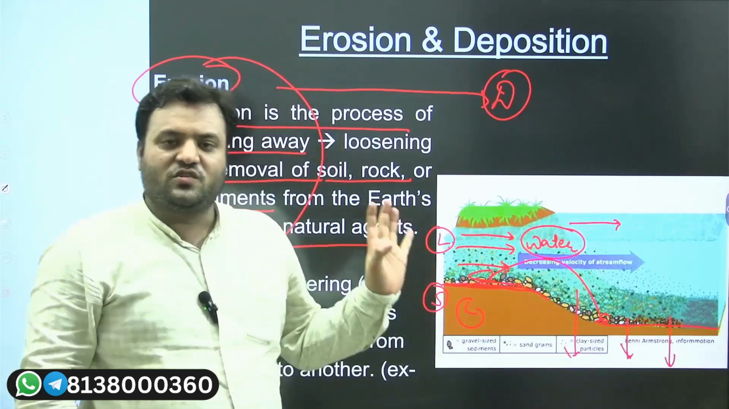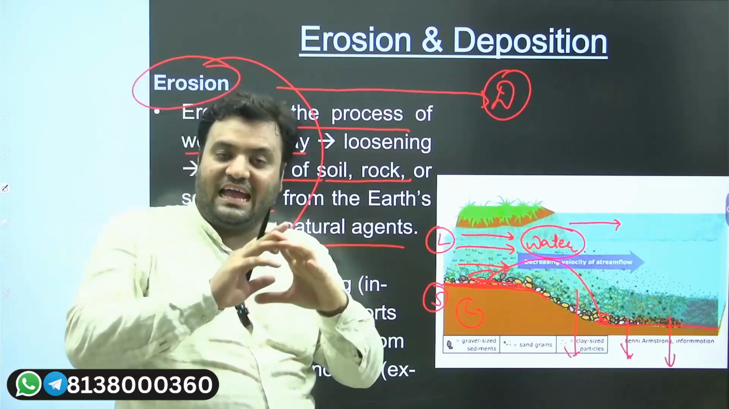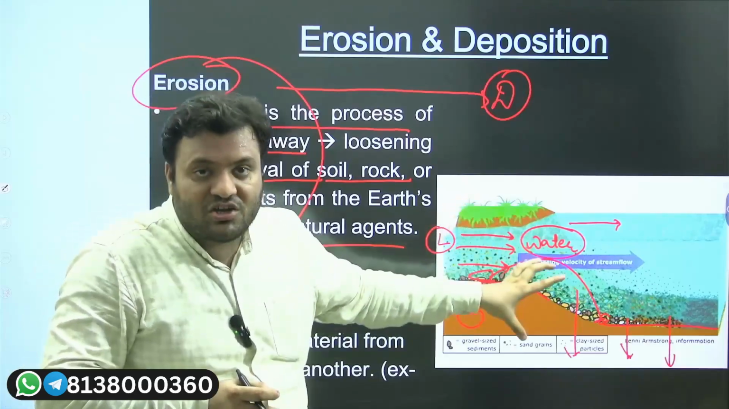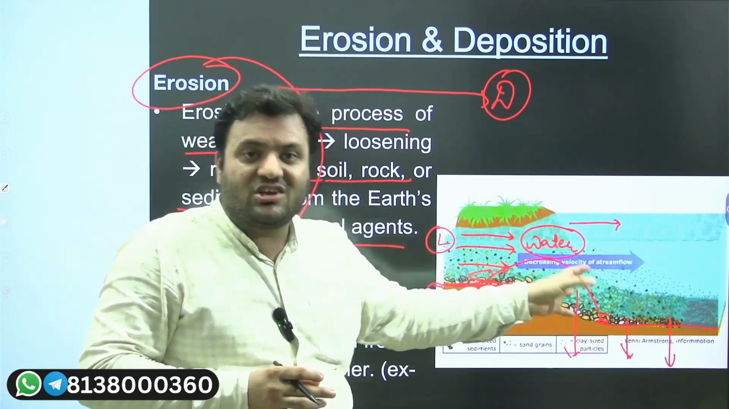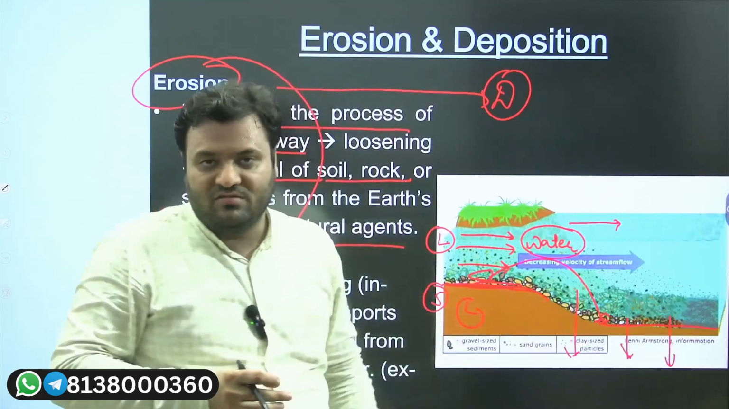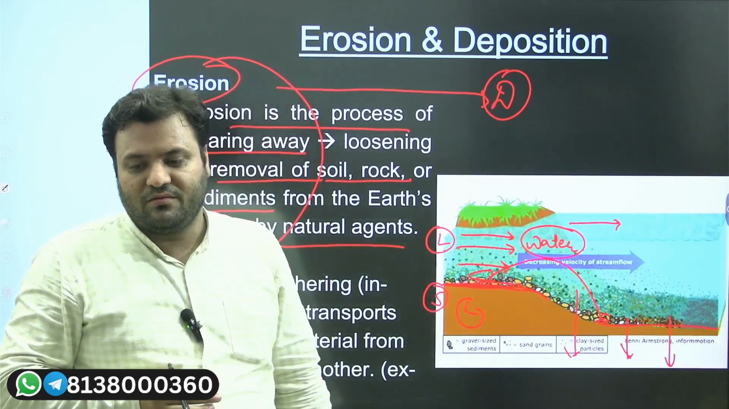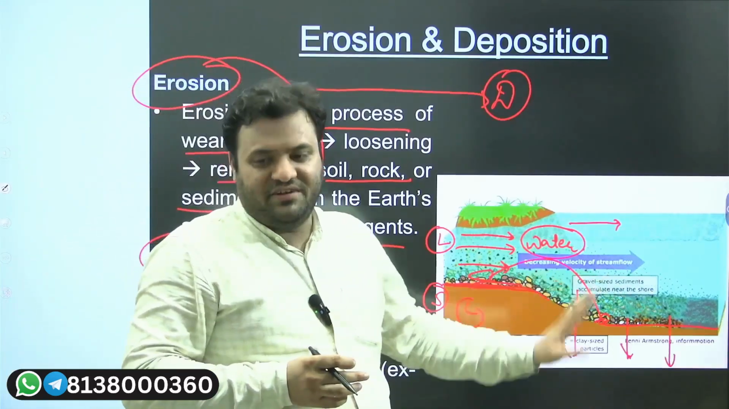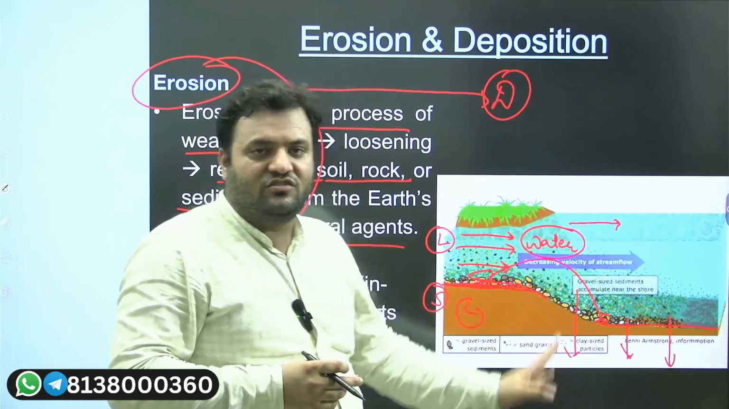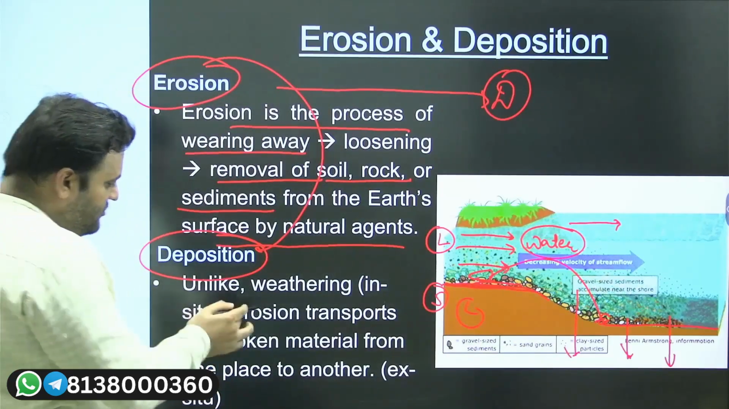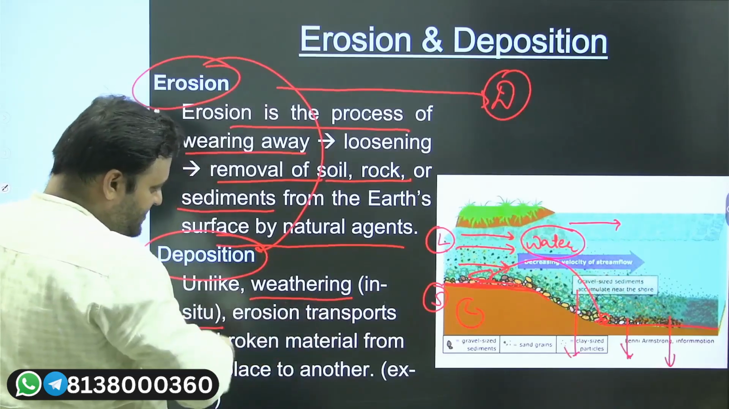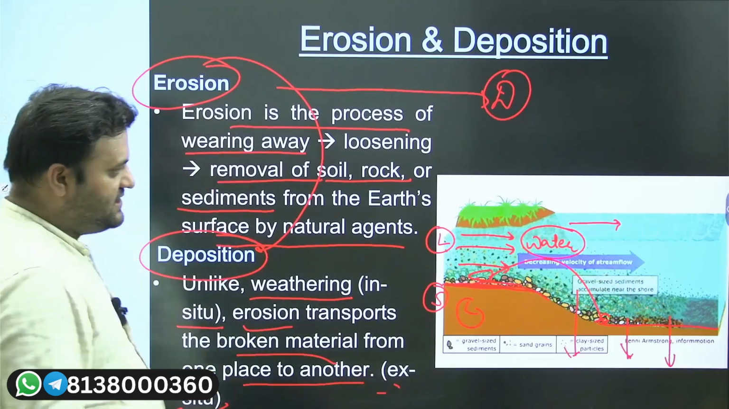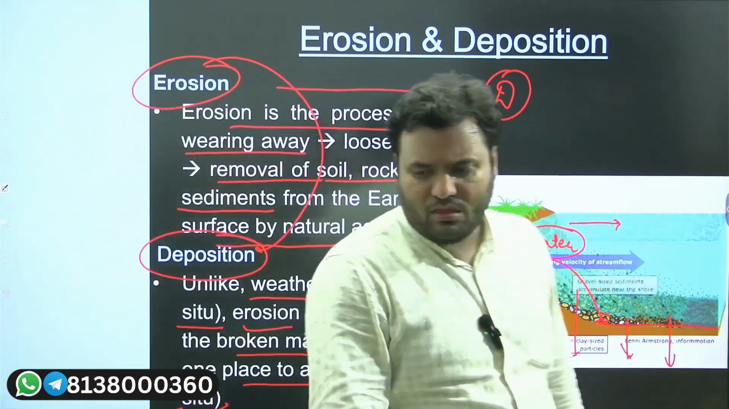So these processes of erosion and deposition both are ex situ processes. Here we have removal of material, transportation of material, then accumulation, and then deposition of these materials, whatever material has been removed by the natural agents, by the natural forces. I told you, unlike weathering, which is in situ, in erosion the broken material is moved, so it is an ex situ process. Moving ahead.